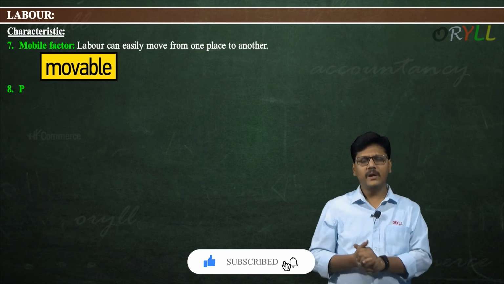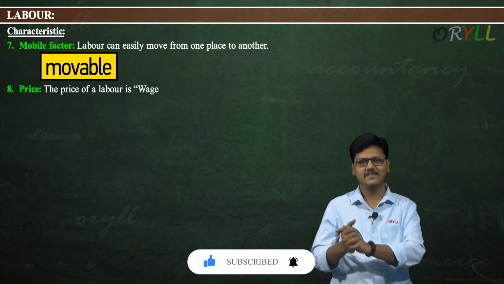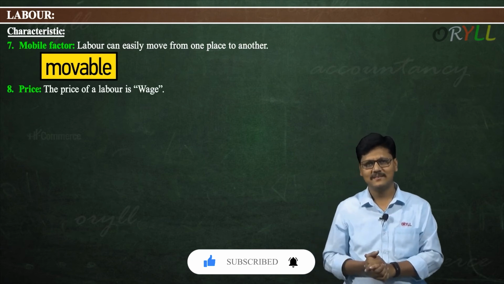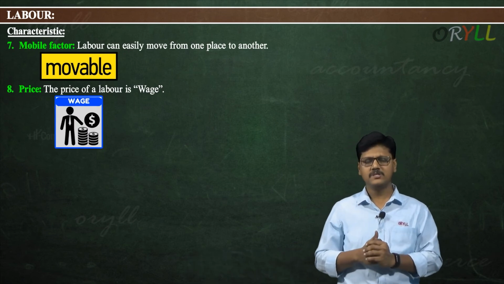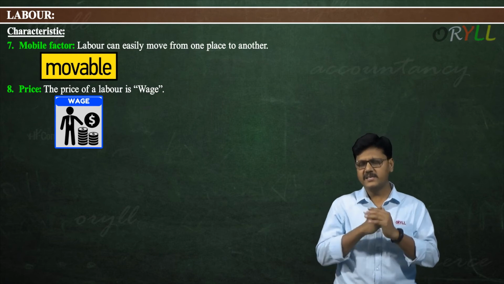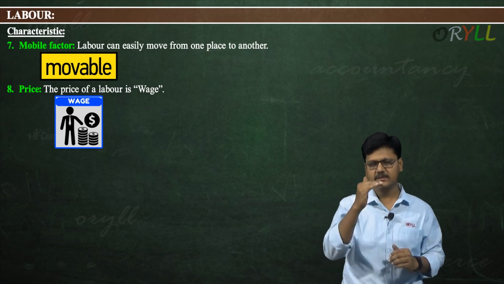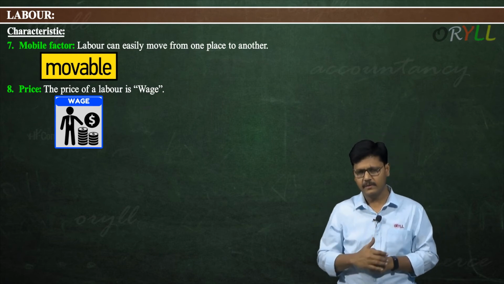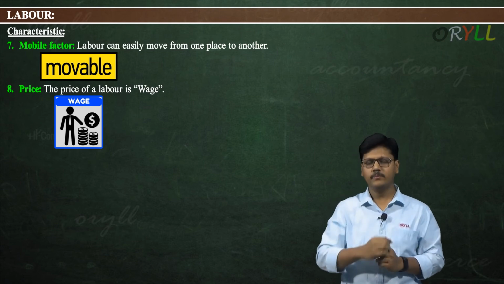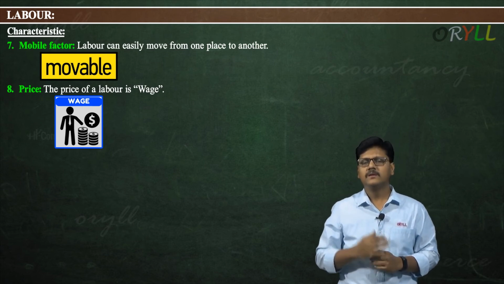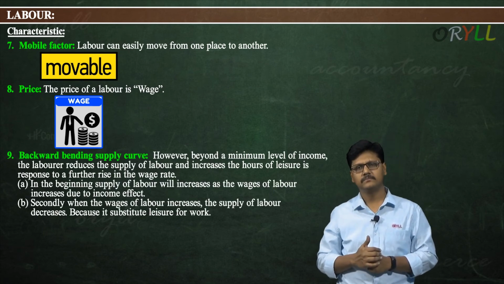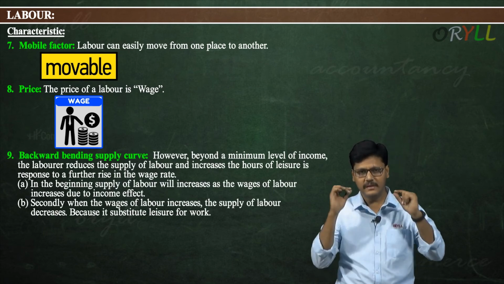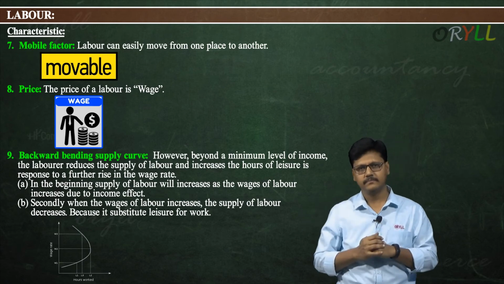Next one, what is the price of the labor? The price of labor is wage. So, this is how we have completed 8 characteristics of factors of production, labor. Now, we are going to see another very interesting characteristic, that is the backward bending supply curve of labor. The supply curve of labor is backward bending.